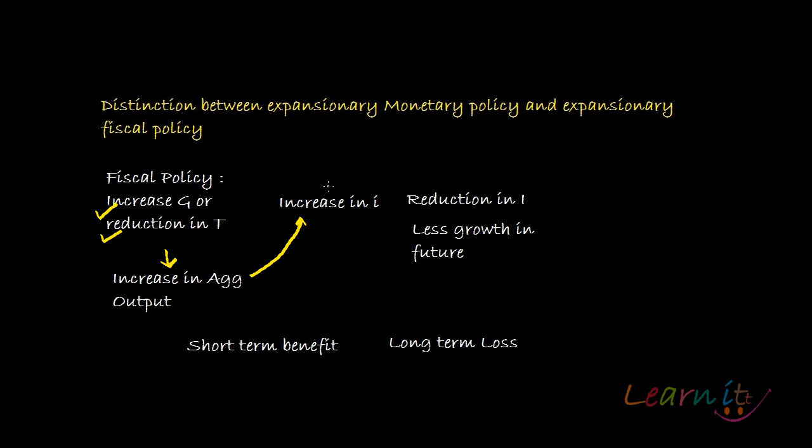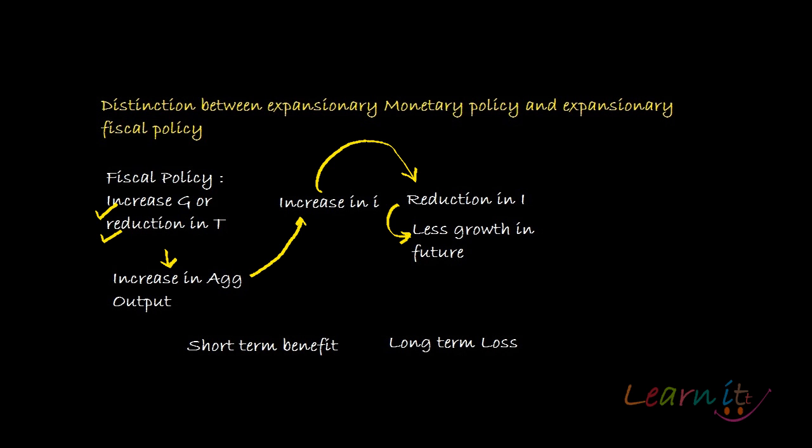And because of the increase in interest rates, investments would fall. You have a negative relationship between interest rates and investment. So investments would fall. When investment is falling, it will lead to less growth in future. So what is happening for expansionary fiscal policy?